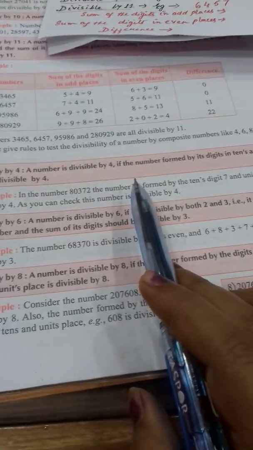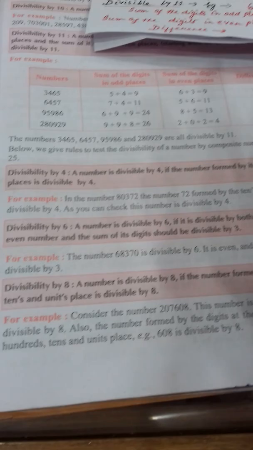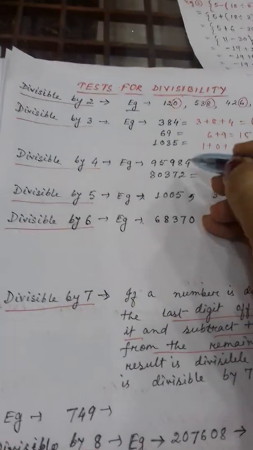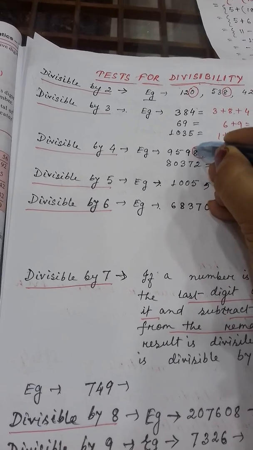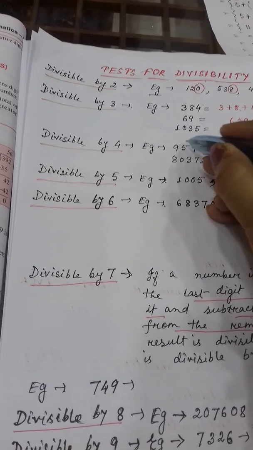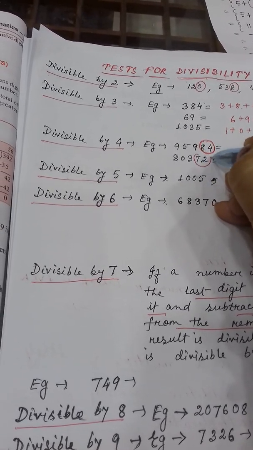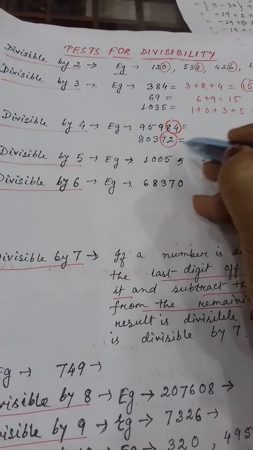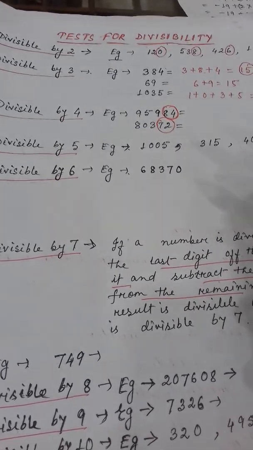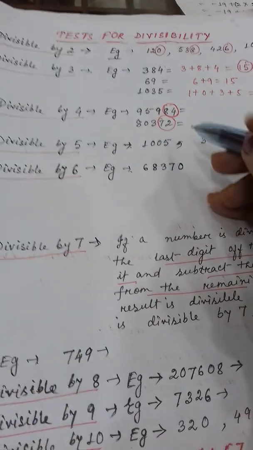A number is divisible by 4 if the number formed by the digits at its tens and unit places is divisible by 4. That means here tens and unit, if these two numbers will be divisible by 4, then the complete number will be divisible by 4. Got it? Next, divisible by 5.